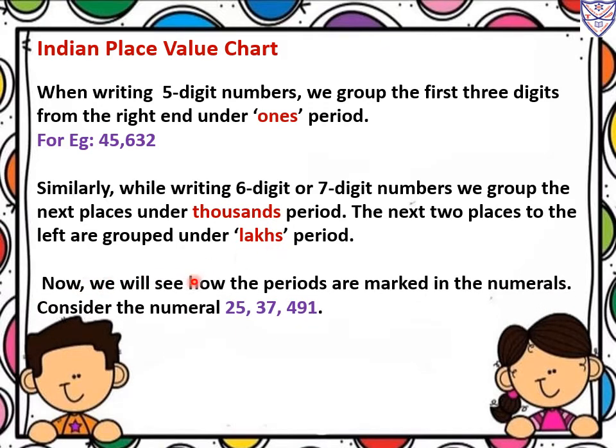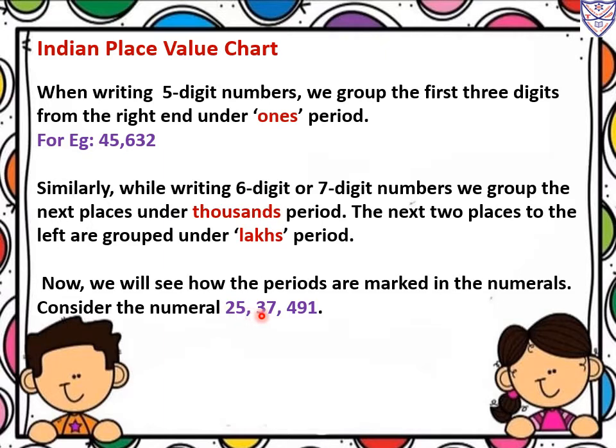Now we will see how the periods are marked in the numerals. Consider the numeral 25,37,491. How many digits are there? 1, 2, 3, 4, 5, 6, 7. This is a 7 digit number. The first 3 digits, that means ones, tens, hundreds, we group as the ones period, then thousands and ten thousands we group as the thousands period. Then after ten thousands, lakh and ten lakh, these two places we group as the lakhs period.